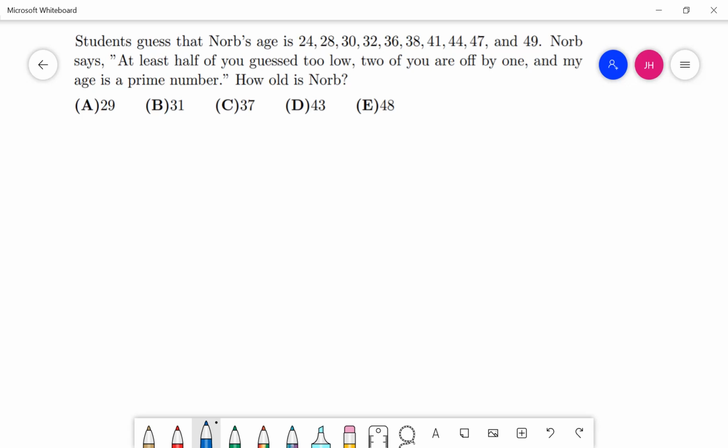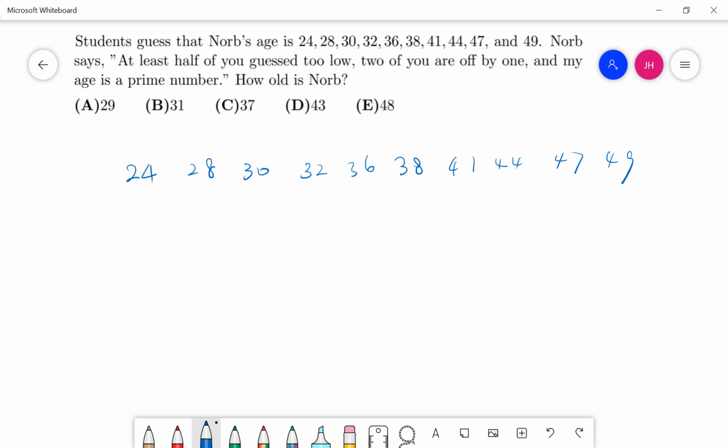All right, it looks like his age is related to this sequence of numbers. So I'll put them here: 24, 28, 30, 32, 36, 38, 41, 44, 47, 49. So how many of them are there? 1, 2, 3, 4, 5, 6, 7, 8, 9, 10. There are 10 guesses, right?